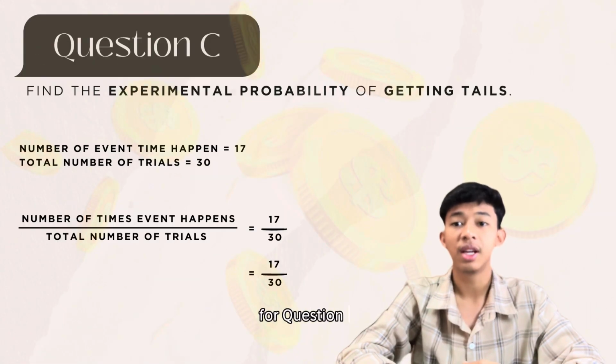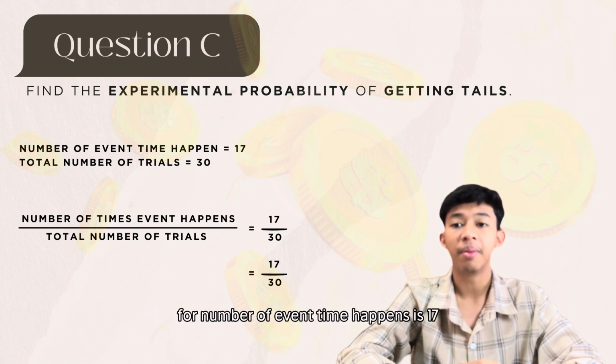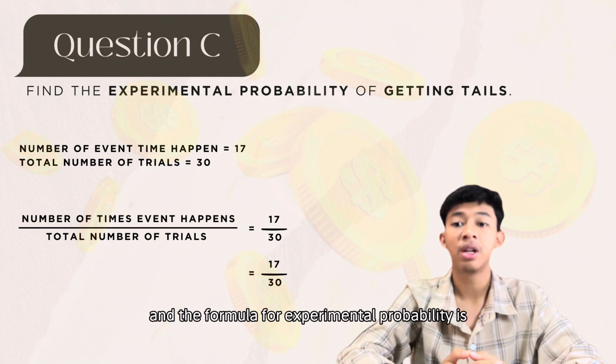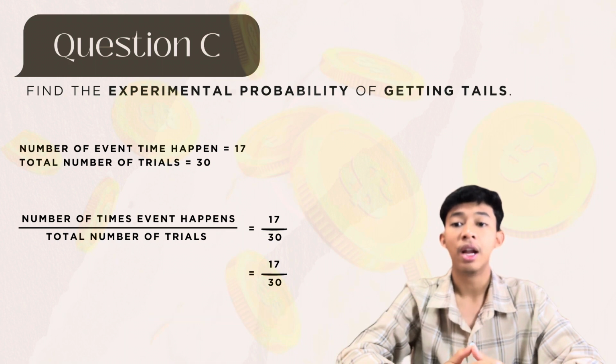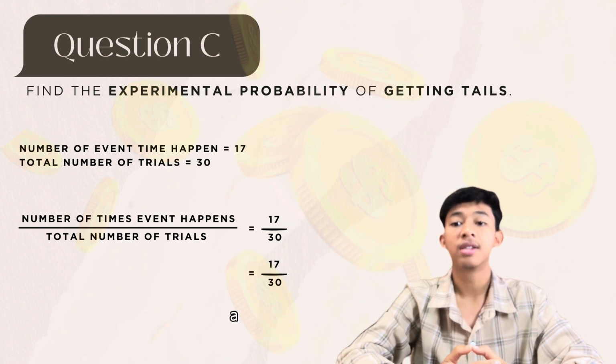For question C, find the experimental probability of getting tails. The number of times the event happens is 17 and the total number of trials is 30. The formula for experimental probability is the number of times the event happens divided by the total number of trials, and the answer is 17 over 30.